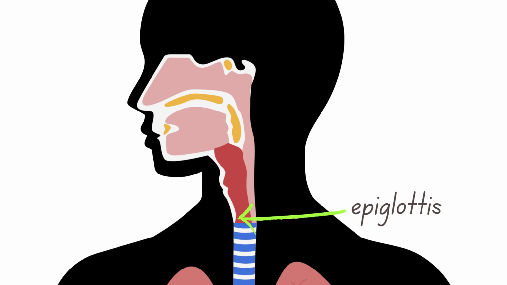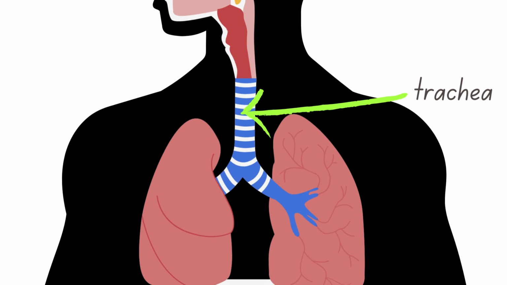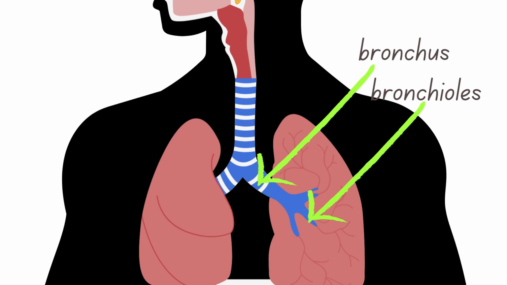The epiglottis is a small flap of tissue that acts as a switch between the trachea and the esophagus. Its function is crucial. It closes over the trachea during swallowing to prevent food and liquid from entering the lungs. The trachea is the windpipe. It filters the air we inhale and branches into the bronchi. The bronchi and bronchioles are air passages which direct air into the lungs.